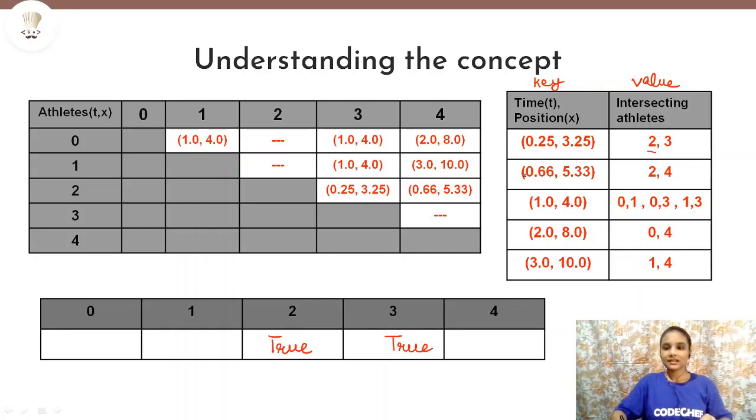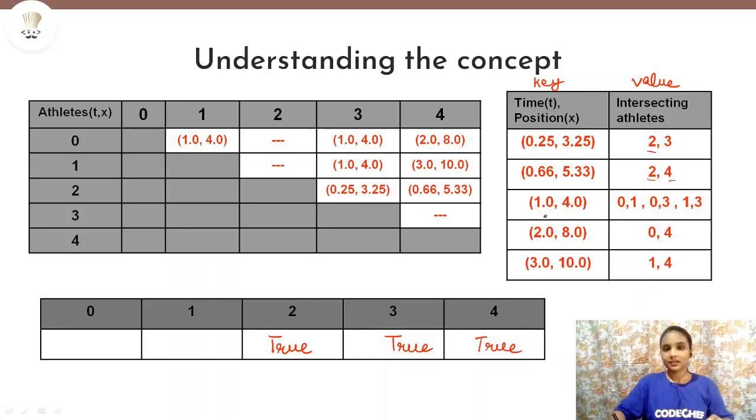Now we will check the second pair, and remember that these pairs we have already sorted according to the increasing order of time. So we don't need to worry about that at all. Now we'll check if any of the athletes present here, that is 2 or 4, are infected. So yes, 2 is infected here. So because of 2, 4 will also be infected. So we will write true for 4 also.